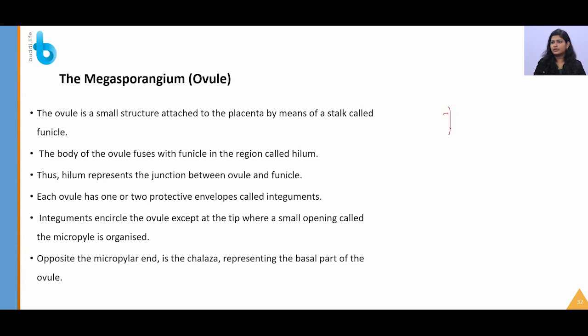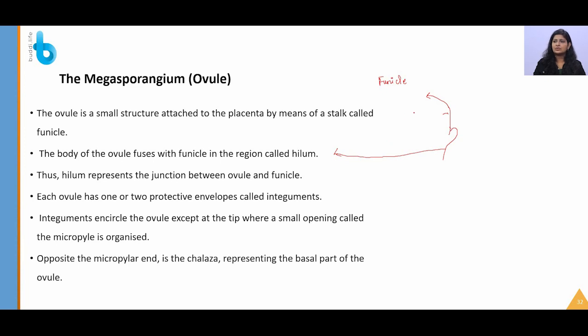Let me draw the funicle first, and this funicle will be attached to the hilum. The funicle is the region where the placenta is attached to the ovule, and the body of the ovule fuses with the funicle in the region called the hilum. So let me name this as the funicle and this region as the hilum.